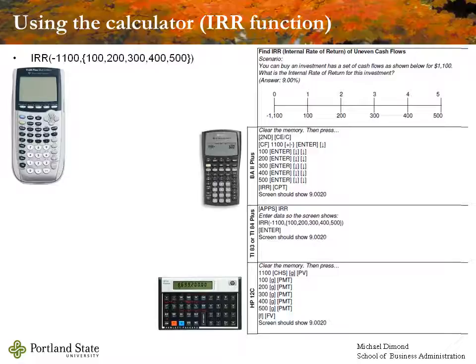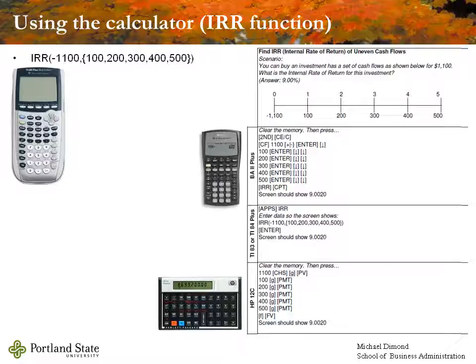On that same cheat sheet we used before, we've got a scenario for this, and the scenario is this. You can buy an investment which has a set of cash flows as shown below for $1,100. What is the internal rate of return for this investment? Now we're using the same cash flows we did before, only this time we're given the price and we're not given the interest rate. All that the calculator is going to do is solve for the interest rate.